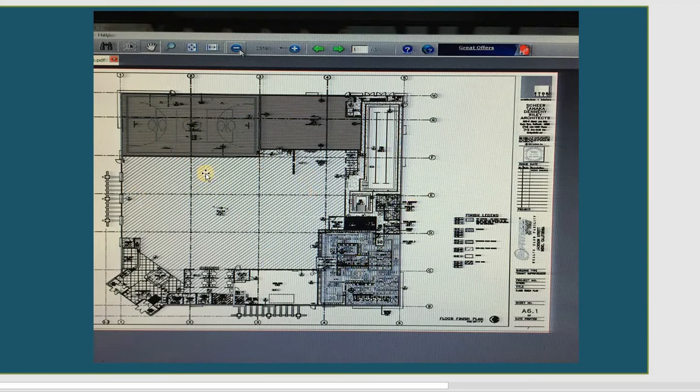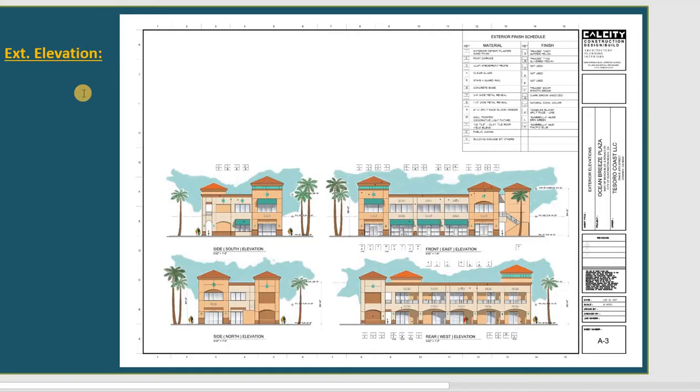This is one example for 24 Fitness floor plan. Okay, so next is exterior elevation. We have two elevations: exterior and interior. This is exterior. That means you see around the building, how high the building is, and maybe the landscape from that one. So basically this is the shopping center, and you can see how high the building is, how many stories, and the window face with awning or something like this, or what design the outside face looks like from the projects.